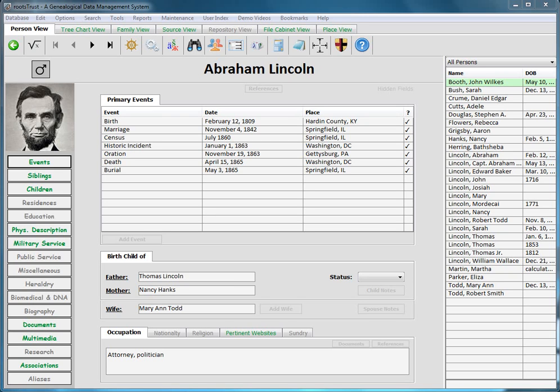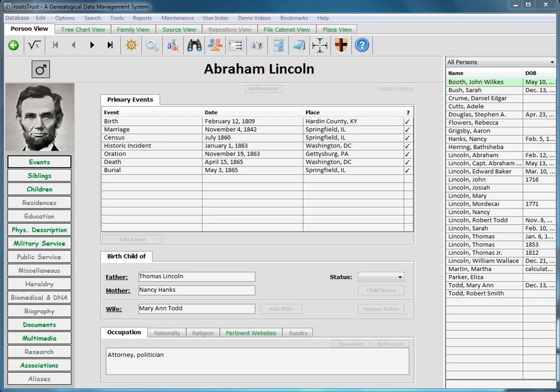In order to establish a primary to secondary participant relationship in rootsTrust, the secondary participant must also have person status in the database. So, if the secondary participant is a person in the database, then you will be able to navigate to the secondary participant from the primary participant and vice versa.